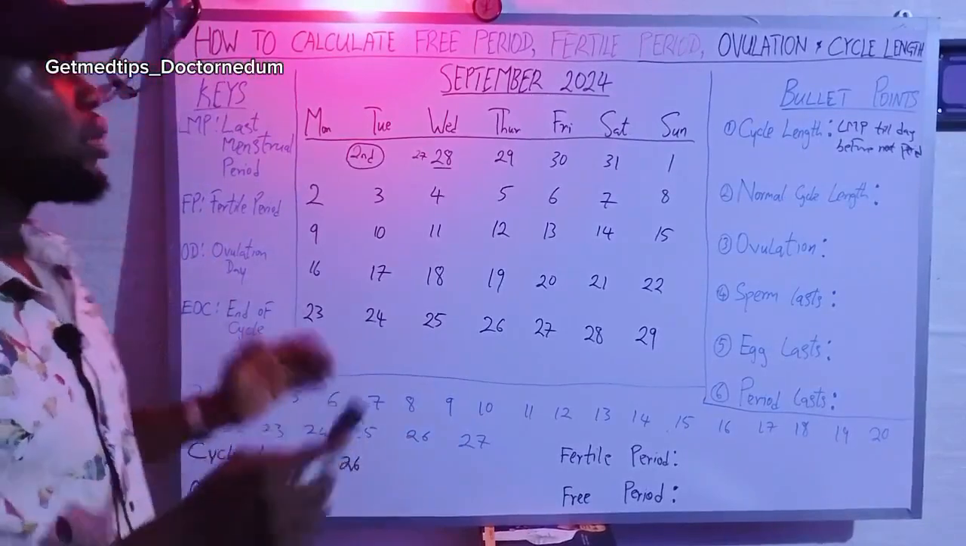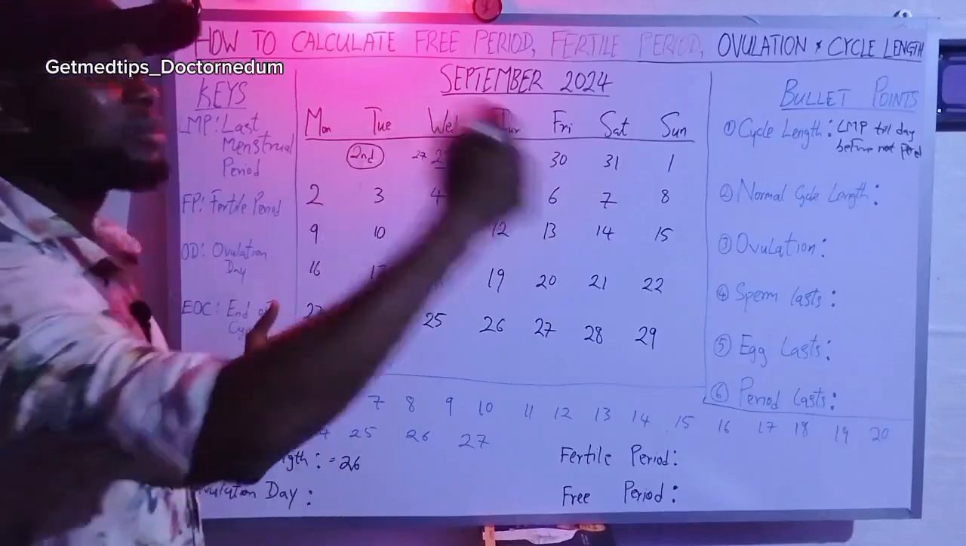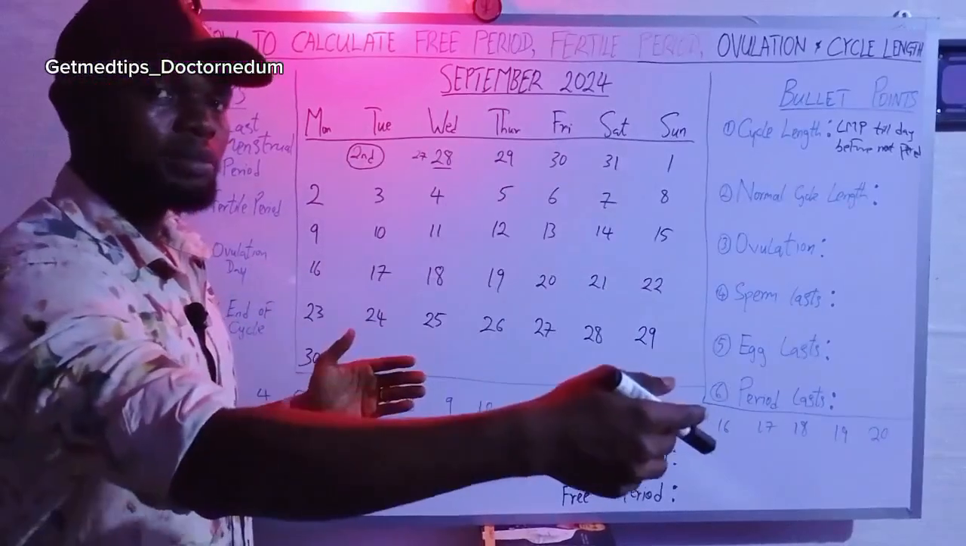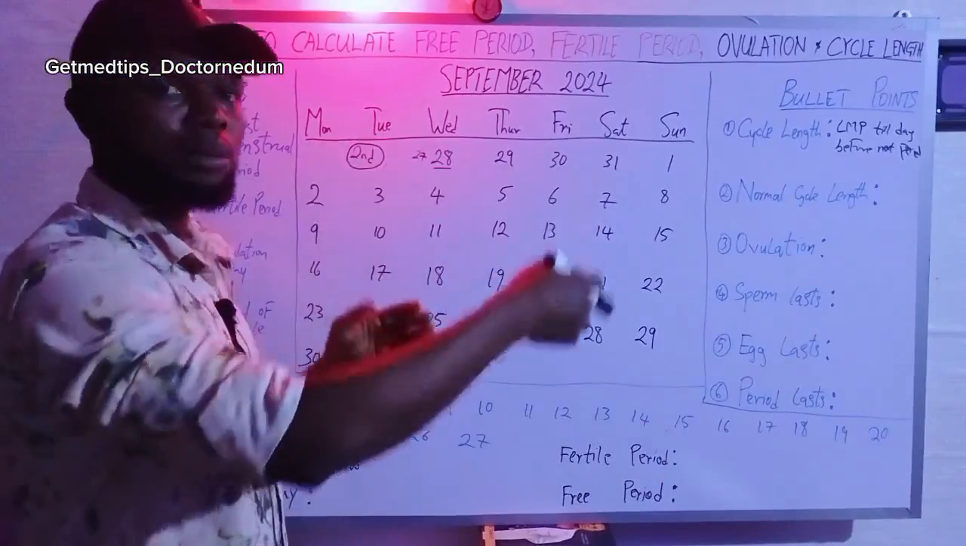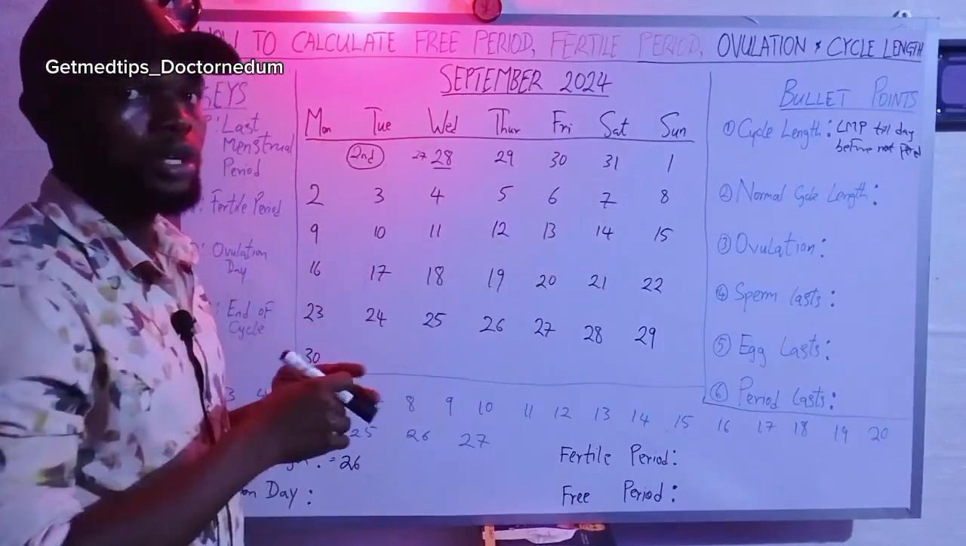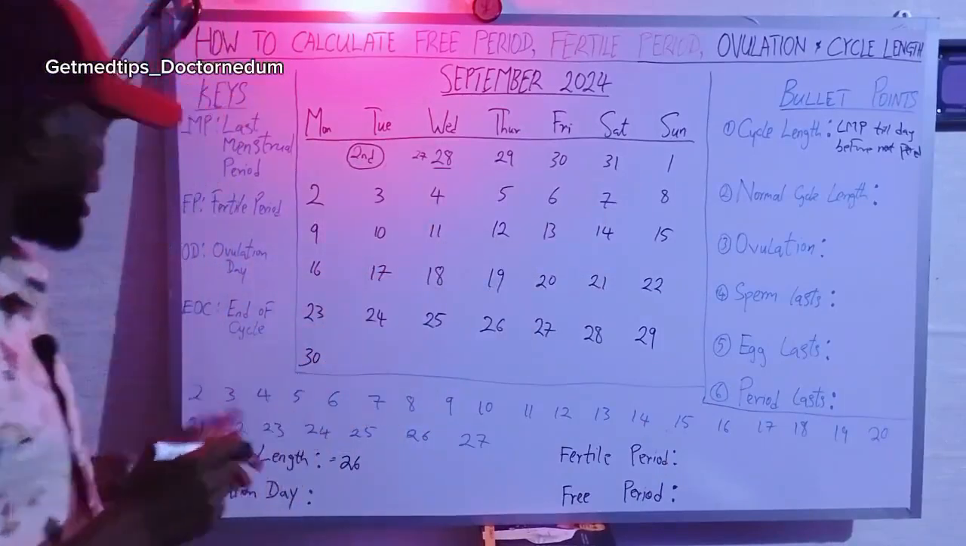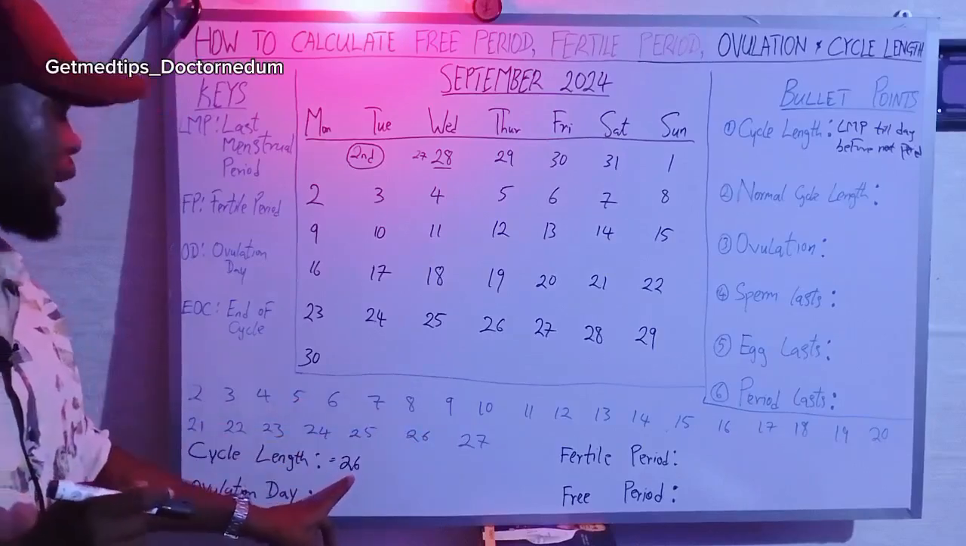error, because what if it happens in a month that after the month has ended, the next period was in another month that has gone into another month? So you see, you cannot do subtraction. You must count it like this. So this is her cycle length.